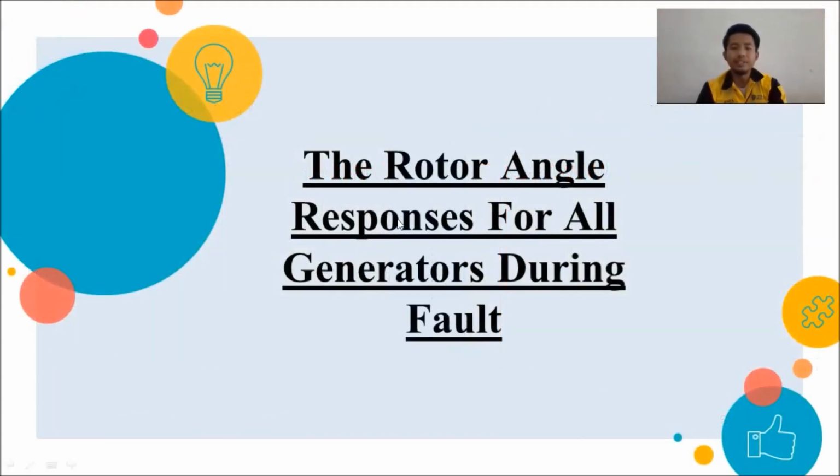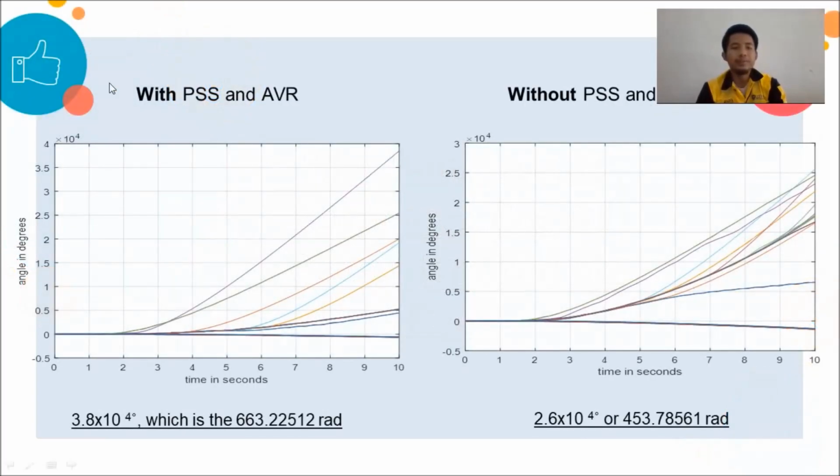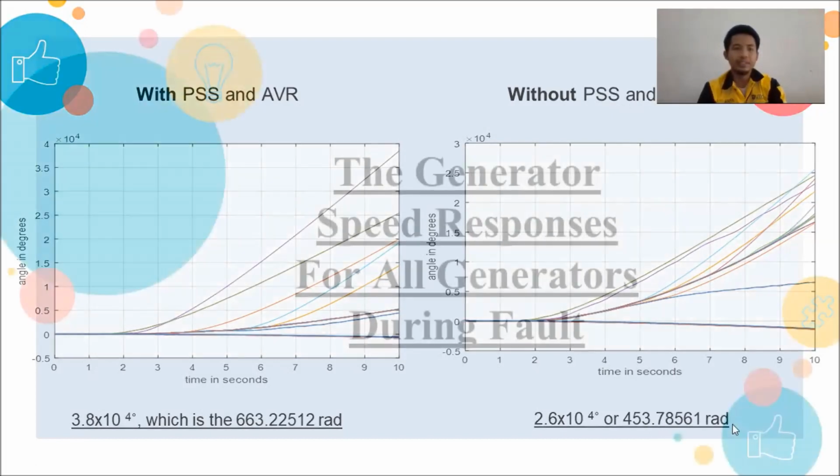The rotor angle response for all generators during fault. With PSS and AVR, 3.8 times 10 to the power of 4, which is 663.2251 radians. And without PSS and AVR, 2.6 times 10 to the power of 4, or 453.78591 radians. Okay, next slide.